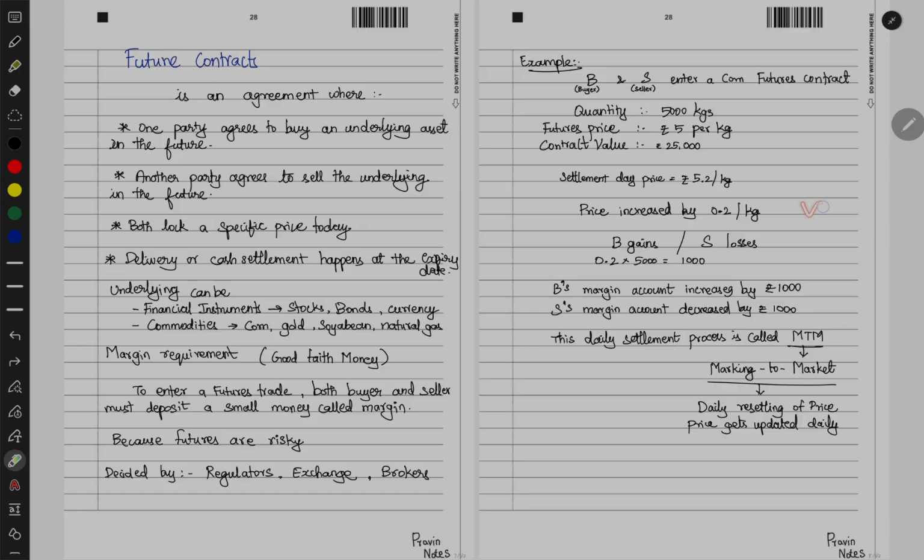Now on the 12th it is 4.9, so again this 0.1 will get adjusted in both of their accounts. Like this, if the settlement is happening every day, that is called marking to market. So marking to the market price at every day's closing price, daily resetting of price, that's called the marking to market concept.